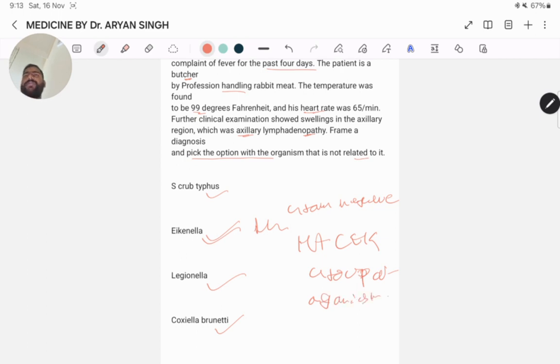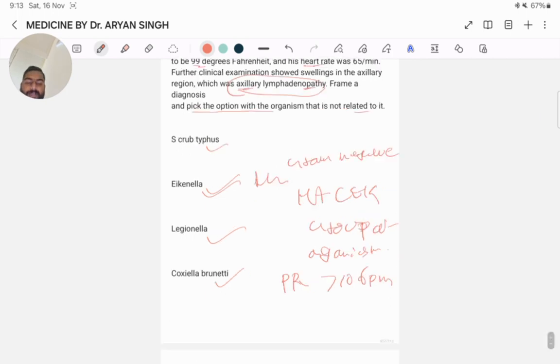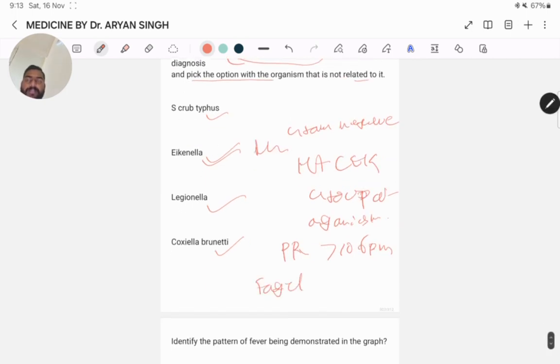Here the question gives hints of the patient handling rabbit meat. The tick bites the person, leading to bacteria entering the body of the hunters and axillary lymphadenopathy. Normally for every 1 Fahrenheit rise of temperature above 100 Fahrenheit, the pulse rate increases by more than 10 BPM. But the question shows here a low-grade temperature and bradycardia. This is the Faget sign, which is seen in the tick-borne infection tularemia.